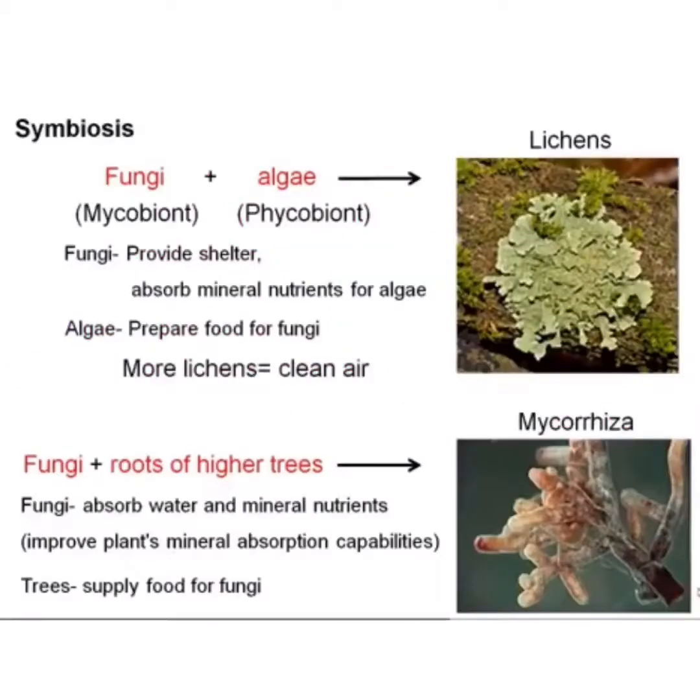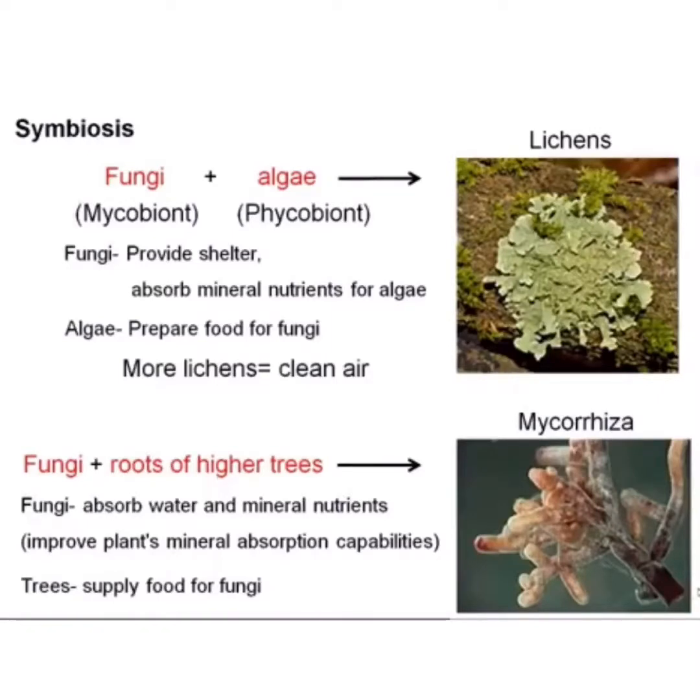Let's see in detail. In lichens, fungi as a mycobiont and algae as a phycobiont live in close association, which is known as symbiosis. Fungi provide shelter and absorb mineral nutrients for the algae, whereas algae prepare food for fungi. So more lichens means clean air, because lichens are indicators of pollution, so more lichens means less pollution. Next is the association of fungi with the roots of higher plants. These are also symbiotic associations. In this, fungi absorb water and mineral nutrients and improve the plant's mineral absorption capabilities, and in return the tree supplies food for the fungi.